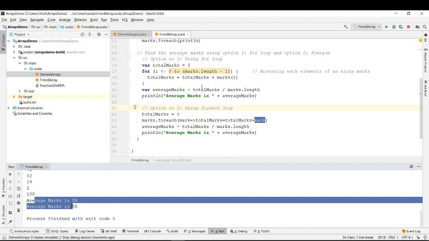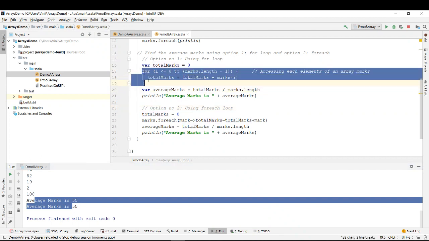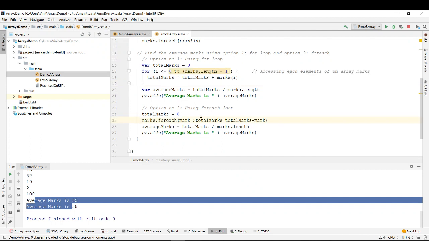Means both are doing the same thing. Now, what is the difference over here is there was a big code, a three-liner code, and over here it is a single liner code, right? Instead of writing three lines of code, you are just writing a single line of code. And Scala is so good that you can even make it smaller. Can I do it like this, plus equal to mark? Can you see this?